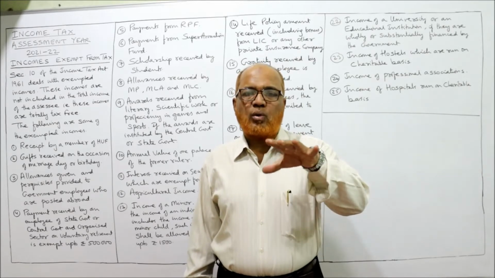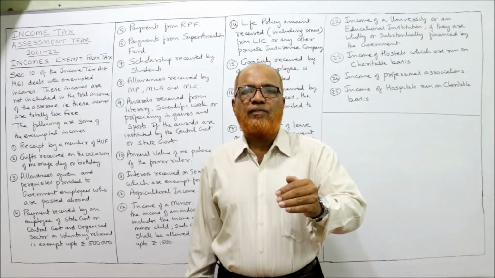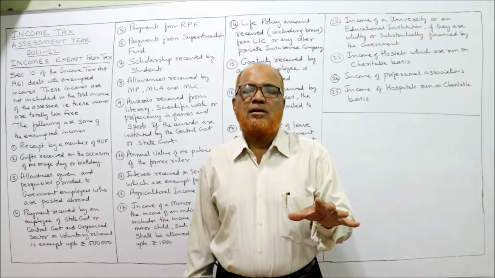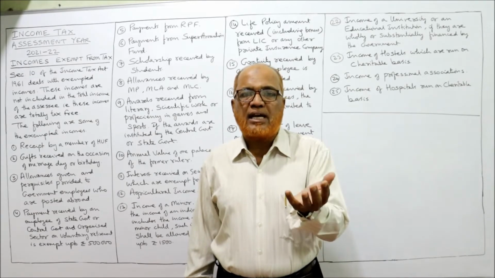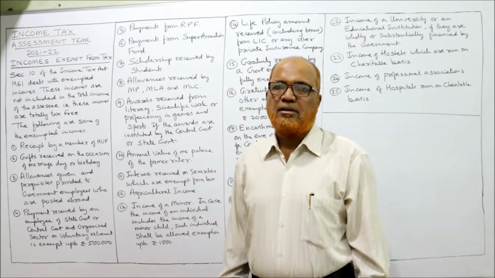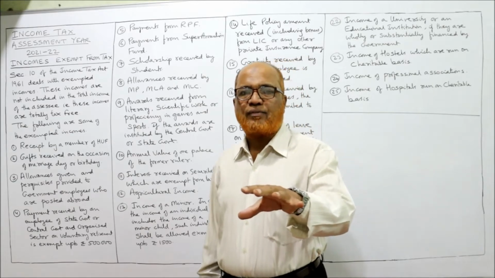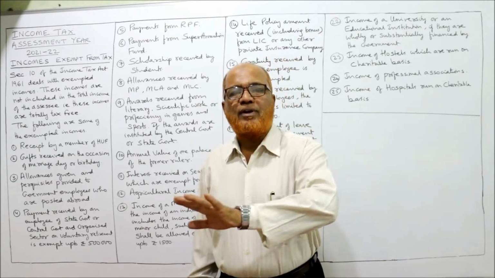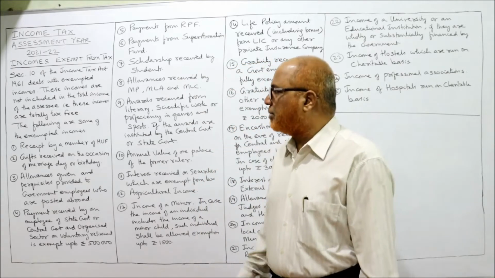So the Karta has to run the business, earn the profit and distribute the profit among the co-partners. So whatever co-partners get as income from HUF is fully exempted. So the members of HUF, they will get the share of profit from HUF. That share of profit is completely exempted from tax.